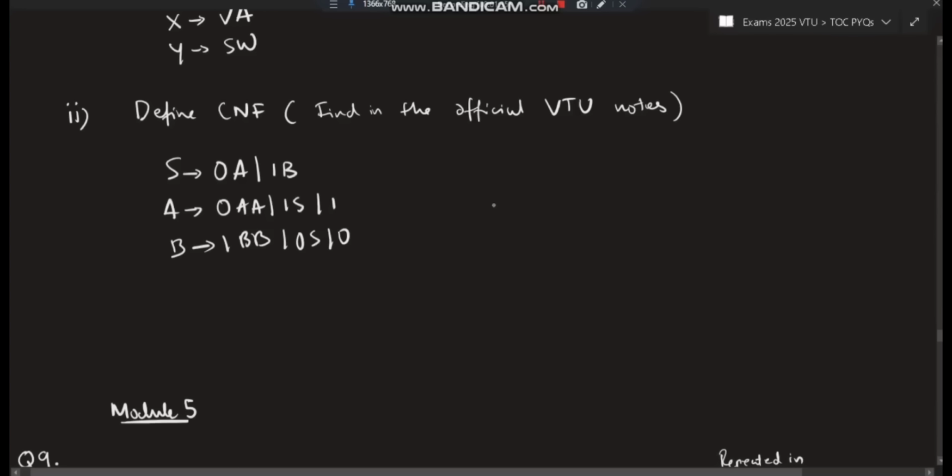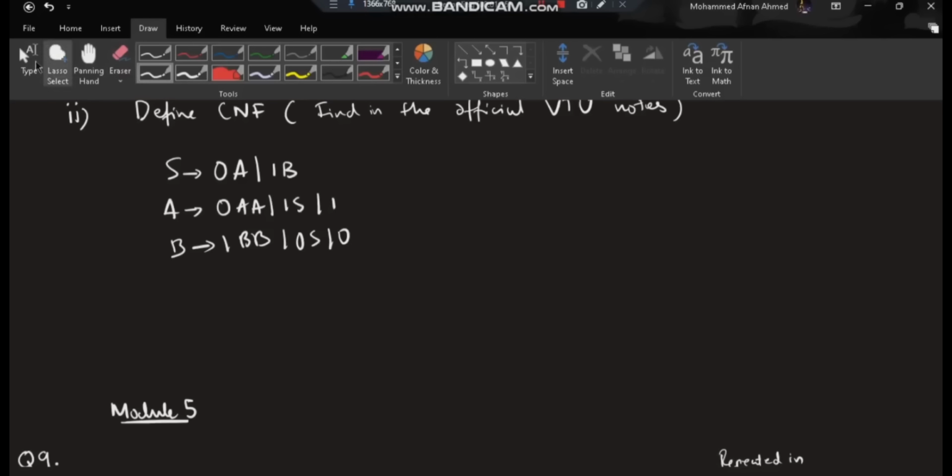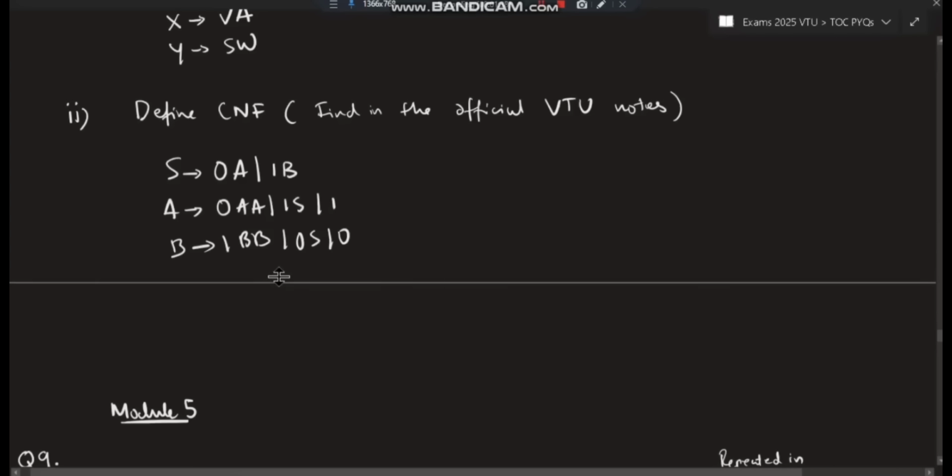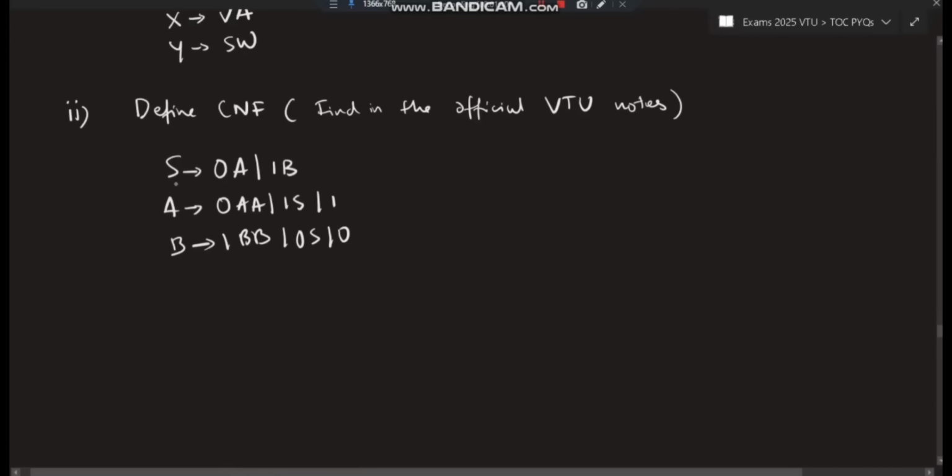Now this is what is given to us. Here we need to check the first rule: is the starting symbol appearing on the right side? No, it's not, so we are good to go. We will not take any other starting symbol. Next, the second rule is epsilon, the null production. Is there any null production? No. Is there any unit production? No.